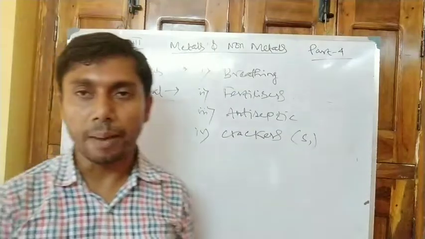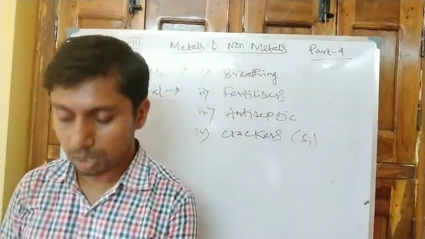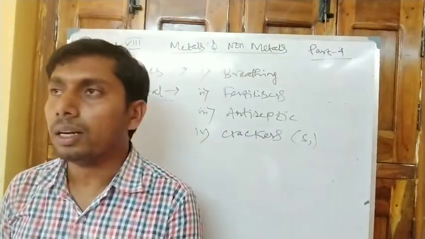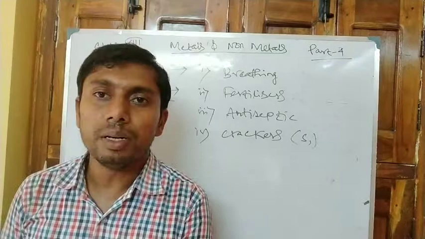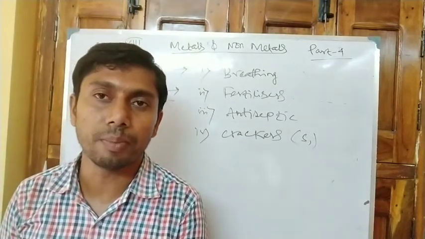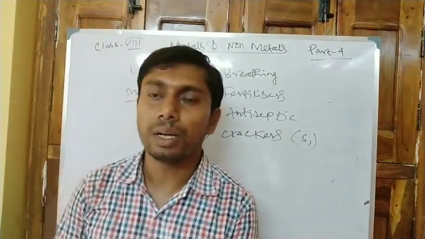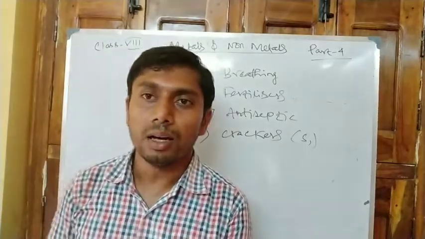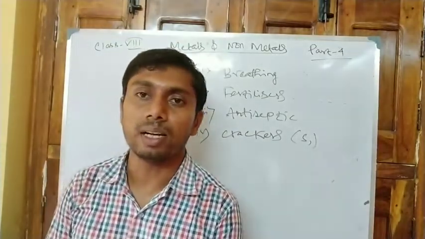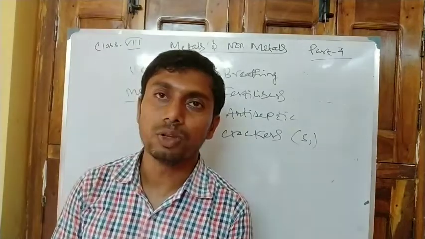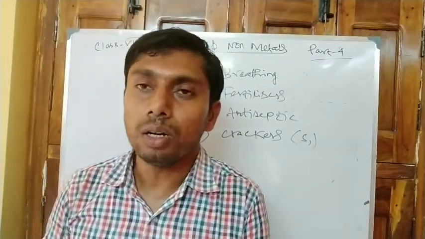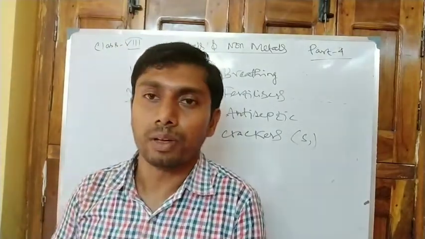Now in the appendix portion you have two concepts: what is an element and what is an atom. Now, what is an element? An element is the part of the material which cannot be further broken by heating or by hammering etc. And the smallest part of an element is known as an atom.